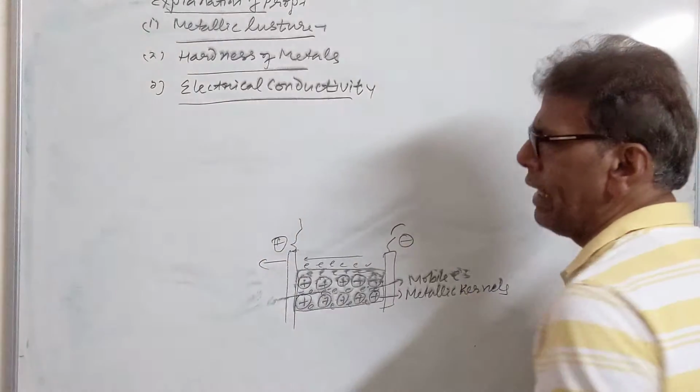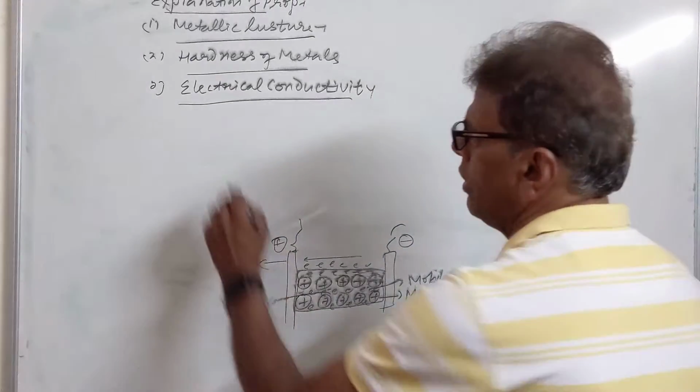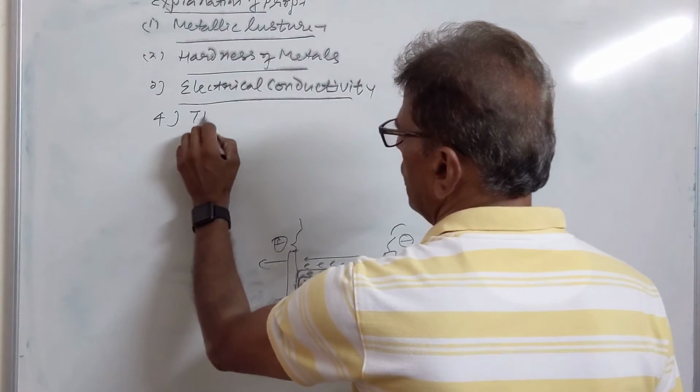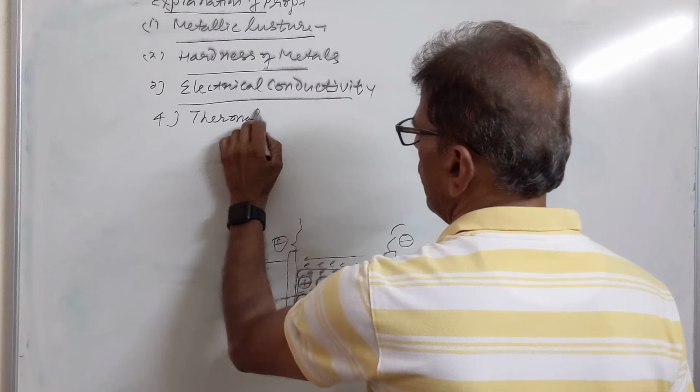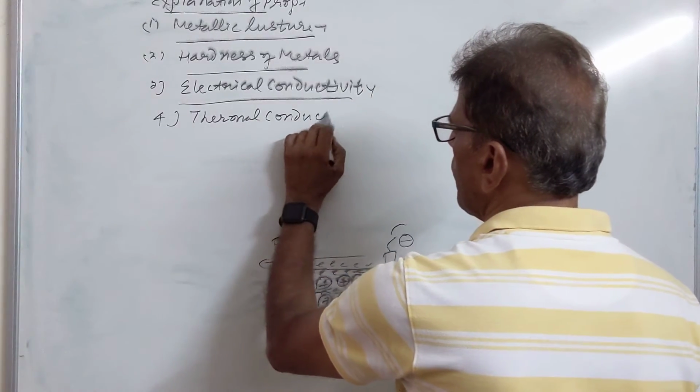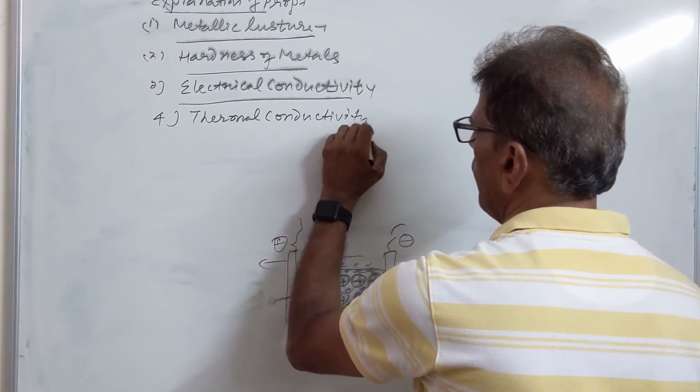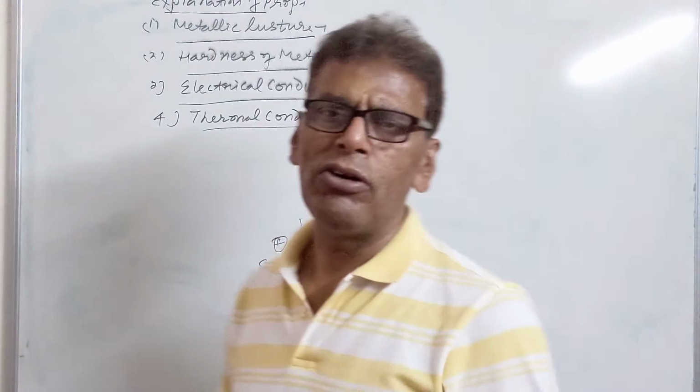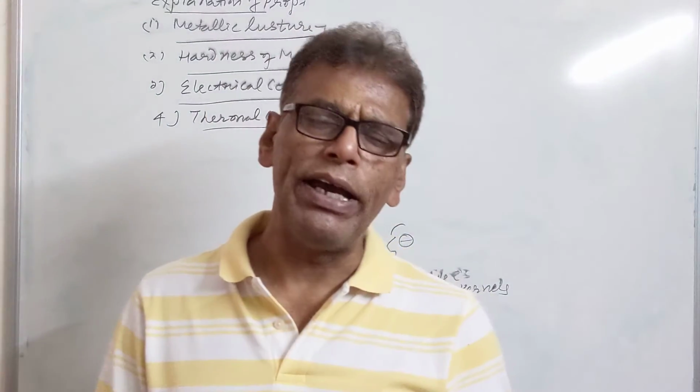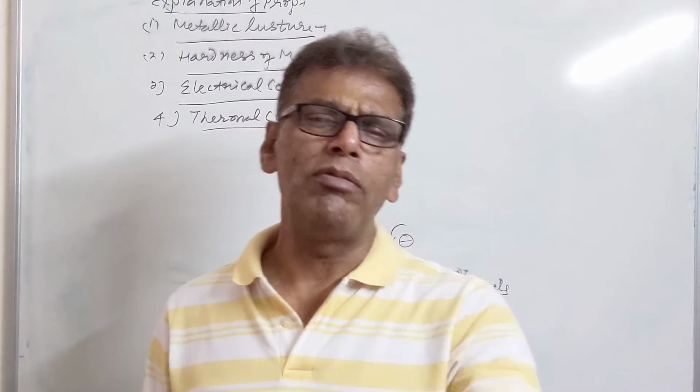This is called electrical conductivity. Then we have thermal conductivity. These mobile electrons can move under the action of heat, and this is called thermal conductivity.